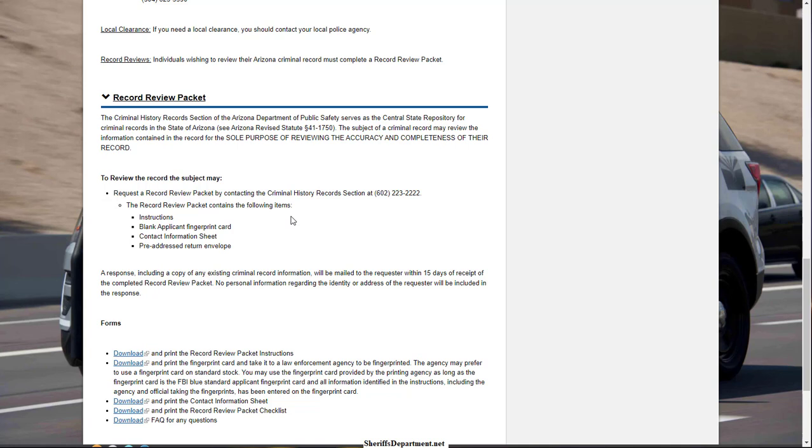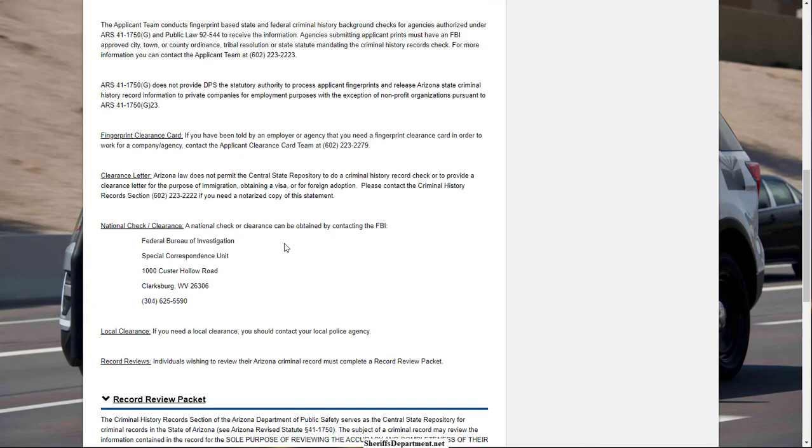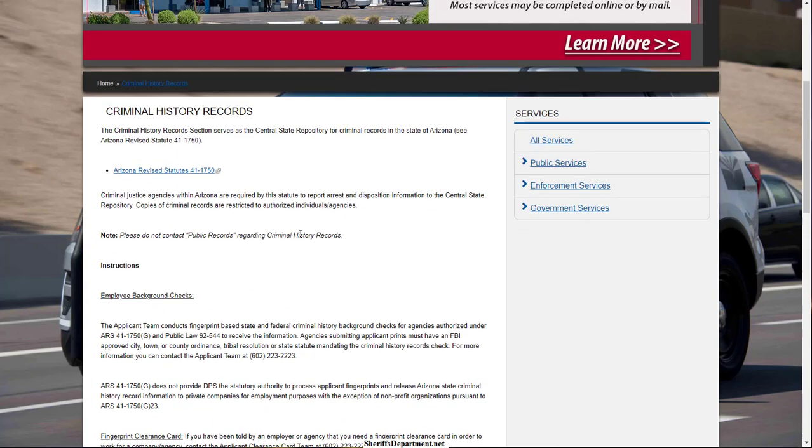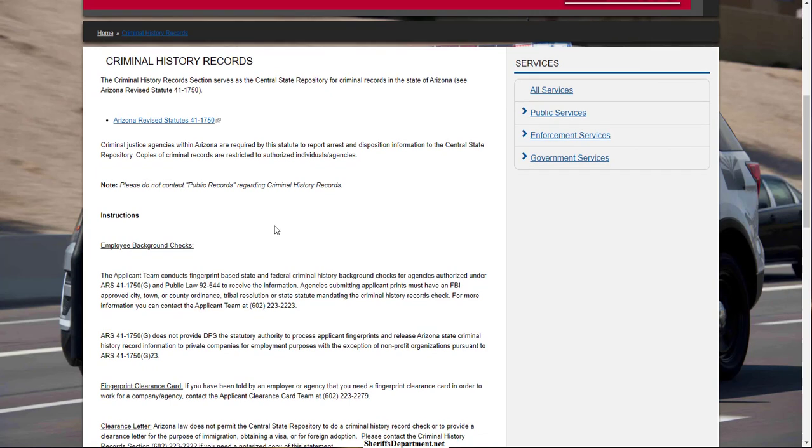And a lot of times personal checks can be done for free. So the more advanced ones, or maybe I should say the official ones, say for employment and things like that, are going to cost money. So I just wanted to go over them.